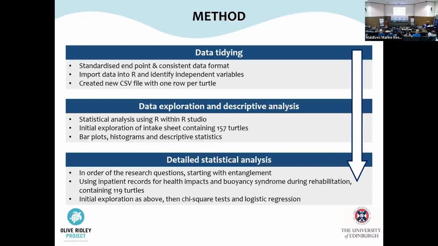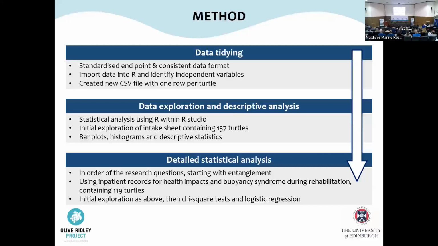Statistical analysis was carried out in RStudio, and initial exploration was carried out using plots and descriptive statistics for the intake sheet containing 157 turtles. More detailed statistical analysis was then carried out based on any associations found above. This used the inpatient records containing 119 turtles, looking at health impacts, buoyancy syndrome, and their time during rehabilitation. Chi-square test and logistic regression were then used to understand statistical significance of any associations identified.